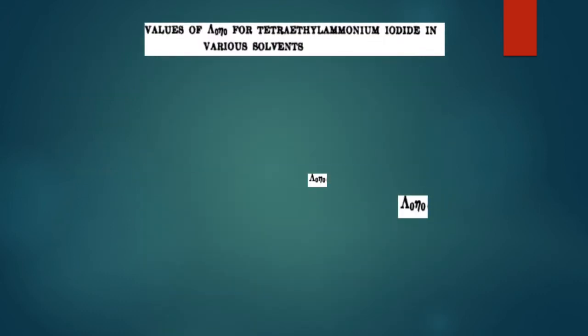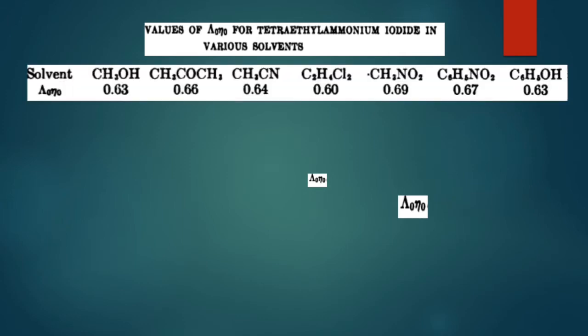Now the value for tetraethyl ammonium iodide. Here you should note a point: this tetraethyl ammonium iodide is a large size ion. He used this electrolyte in different solvents, such as methanol, acetone, methyl cyanide, methyl nitrile and dichloroethane, and found that the kappa naught eta naught value is more or less constant.